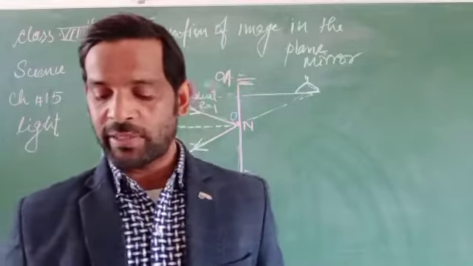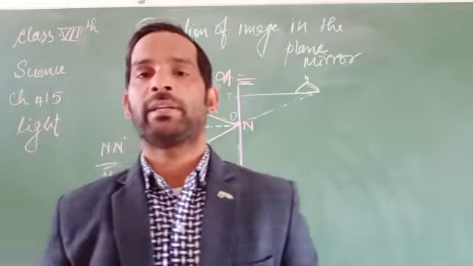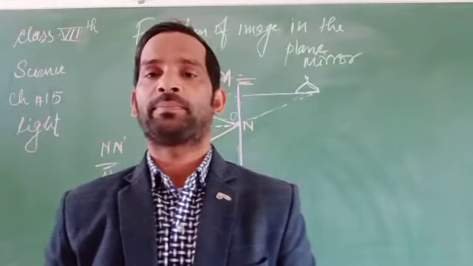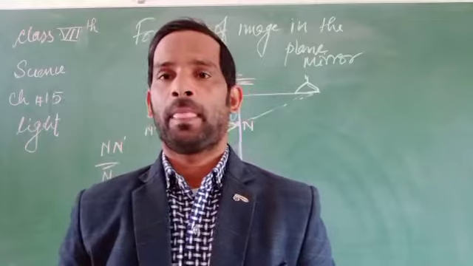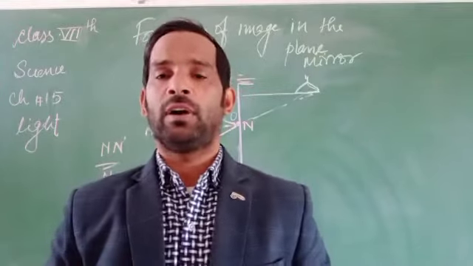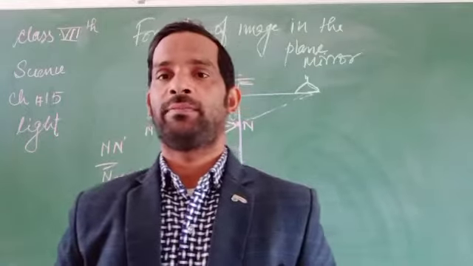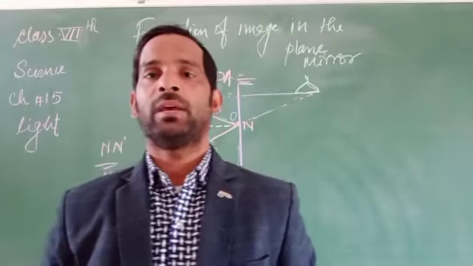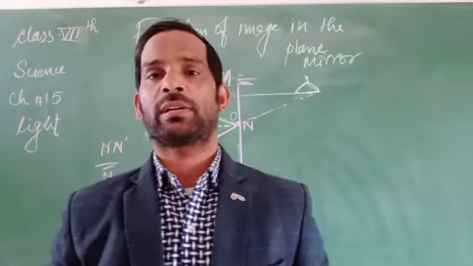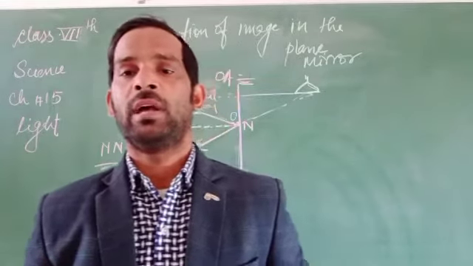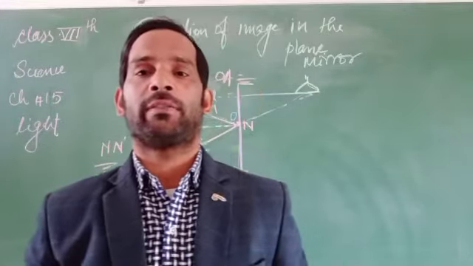In the previous chapter I have already told you about the properties of light to some extent, but in the case of the laws of reflection, there are two laws of reflection. The first one is, if light rays fall on any object, they bounce back into their medium. This is called reflection.